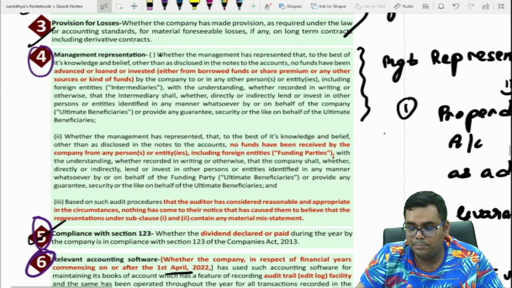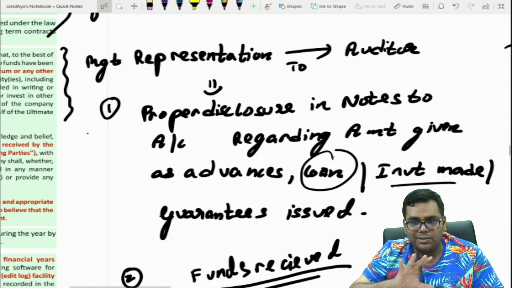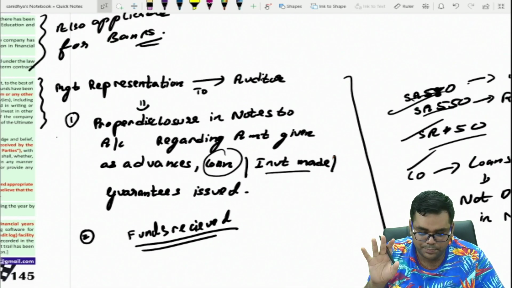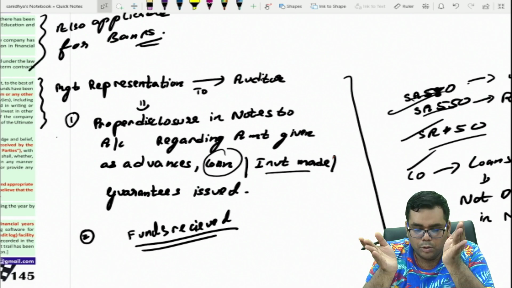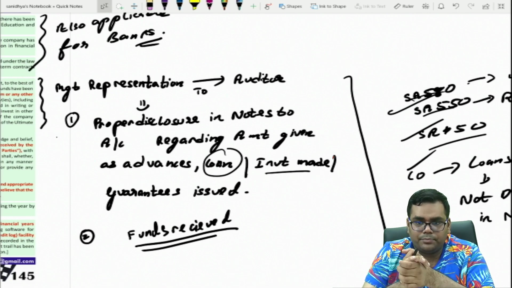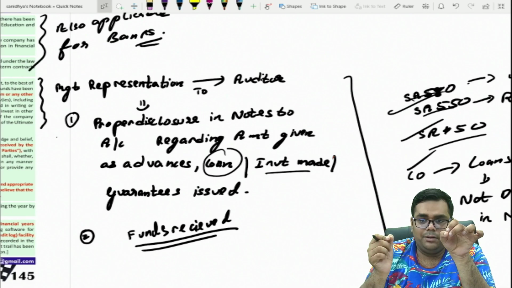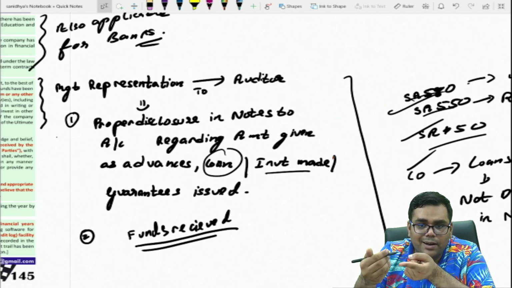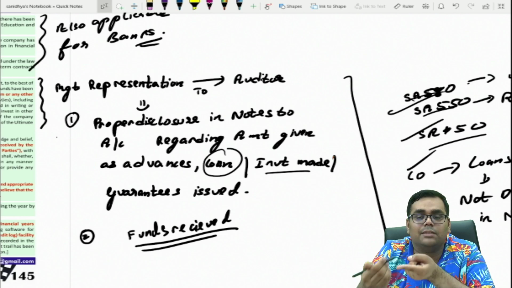And point number 4, management representation. Now the language given in the notes is a bit technical, right? What you need to remember is that there is a requirement that the auditor is required to take a management representation from the management.